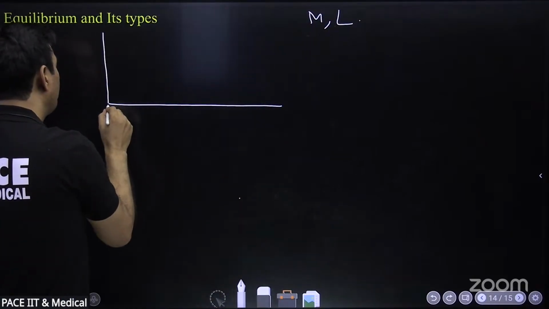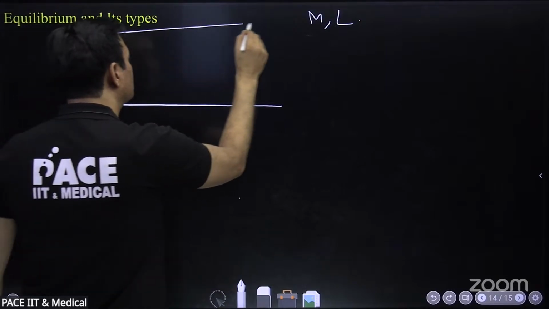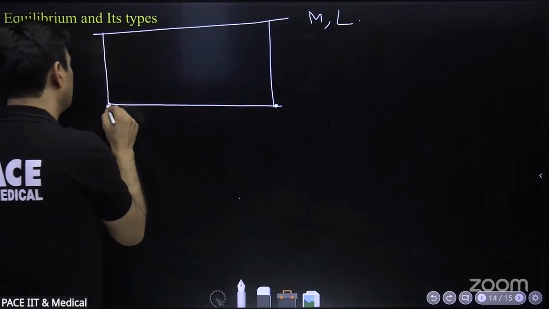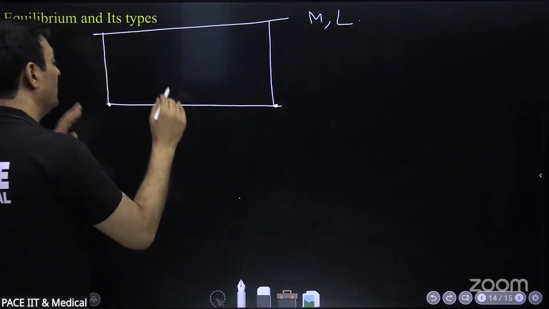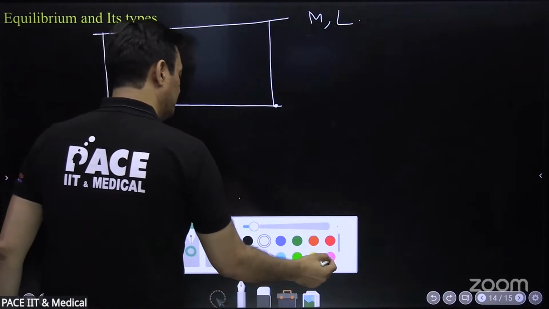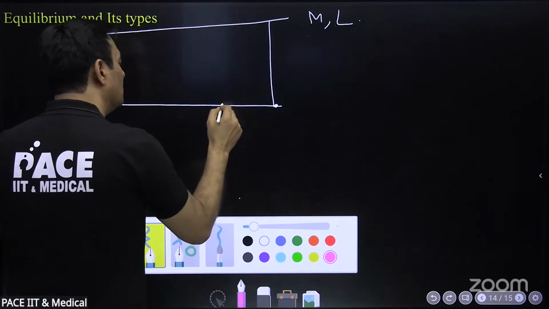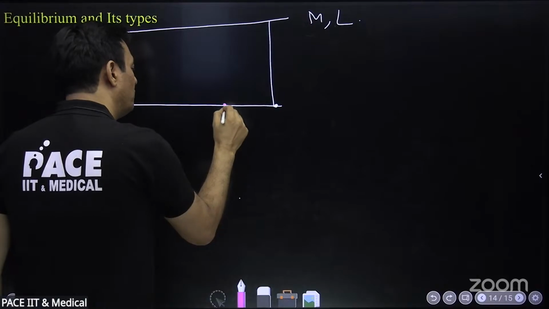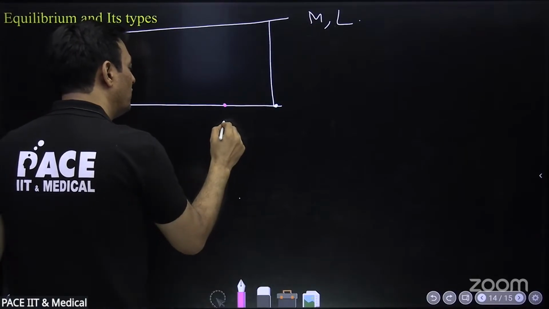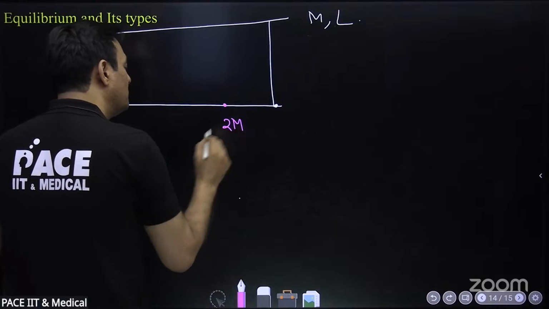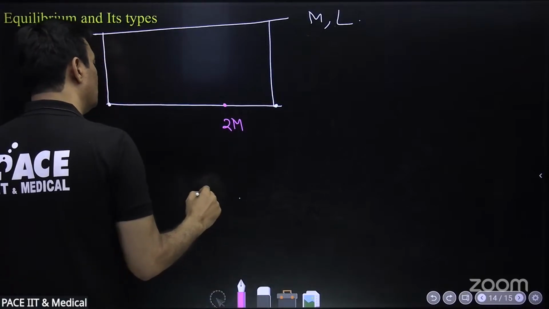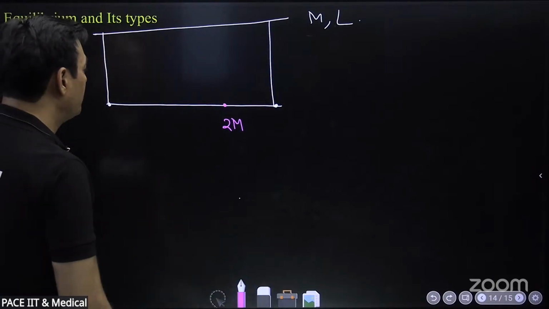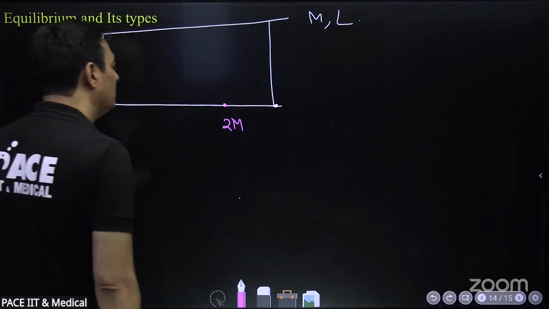Same rod, m mass, l length, and again it is hanging with two strings like this from the roof. Now there is a catch. There is another mass of 2m at a distance of l by 4. This is a point mass. Its mass is 2m, twice the mass of the rod. It is kept here and still they are in equilibrium. They are identical strings. Find the tension in both.